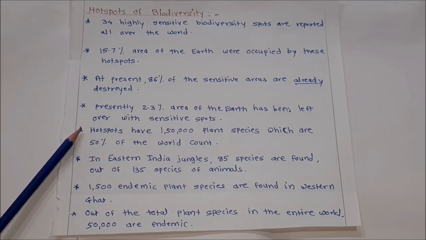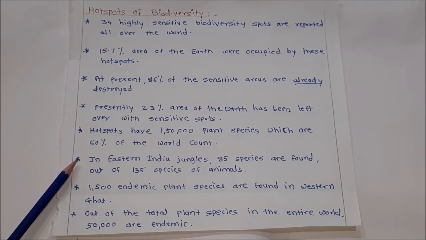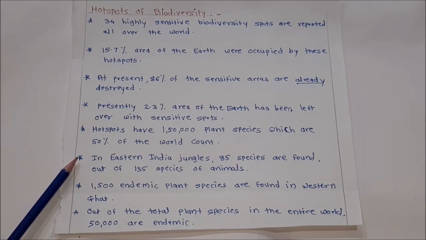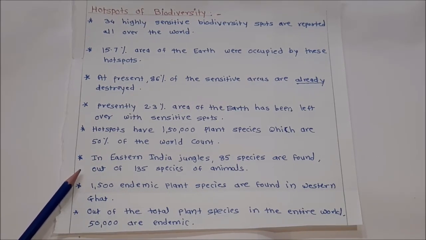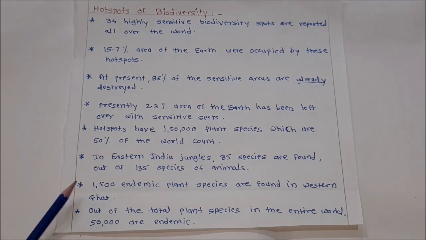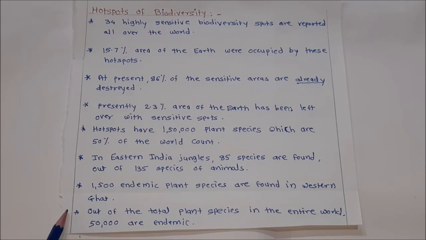Hotspots have 1,50,000 plant species, which are 50% of the world count. In the eastern India jungles, 85 species are found out of 135 species of animals. 1,500 endemic plant species are found in the Western Ghats. Out of the total plant species in the entire world, 50,000 are endemic.